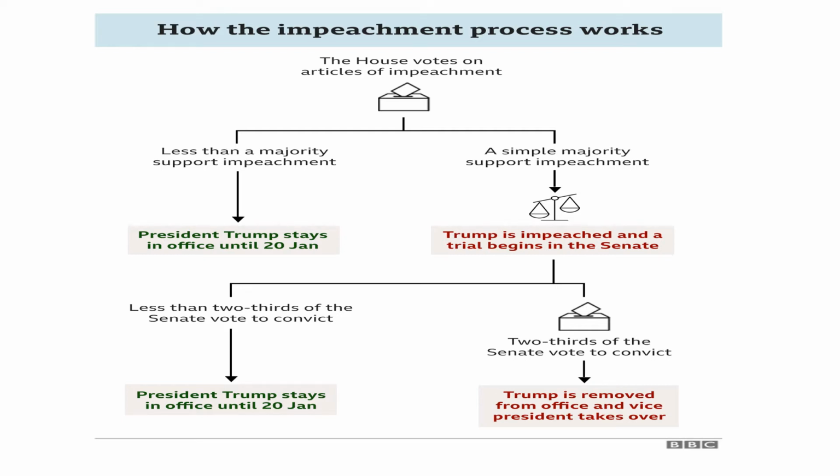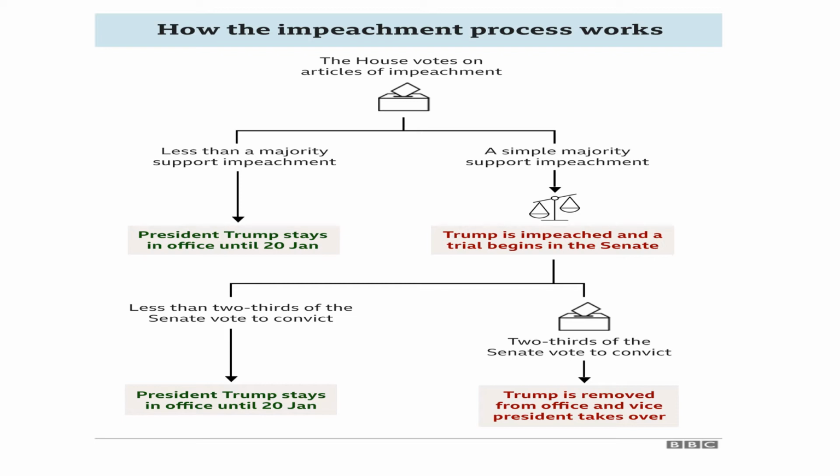So, how does the impeachment process follow? The very first step: the House votes on the article of impeachment, and if a simple majority supports the impeachment, then the president is impeached and a trial begins in the Senate. But if a simple majority does not support it, then the president stays in the office.